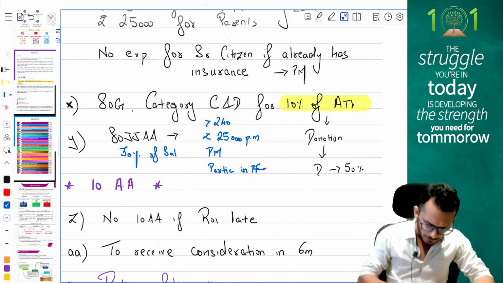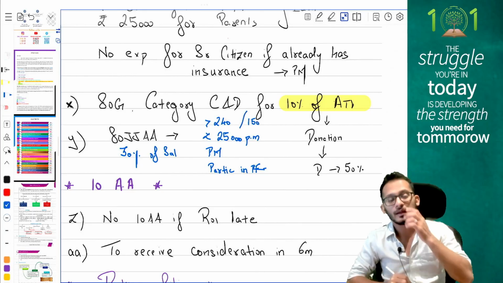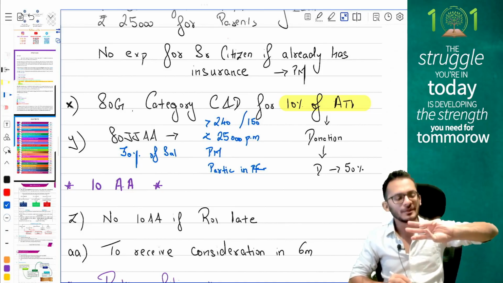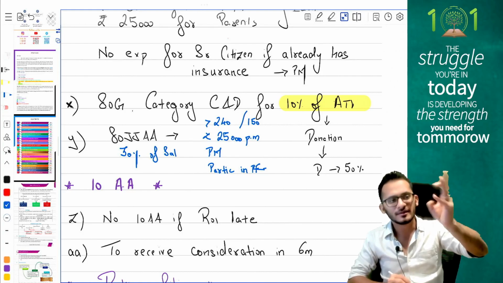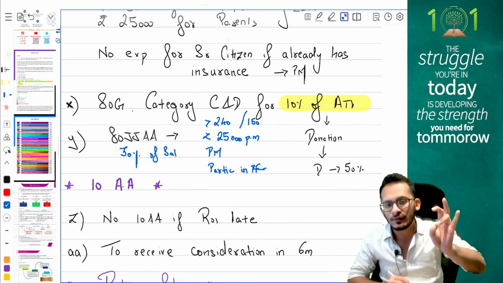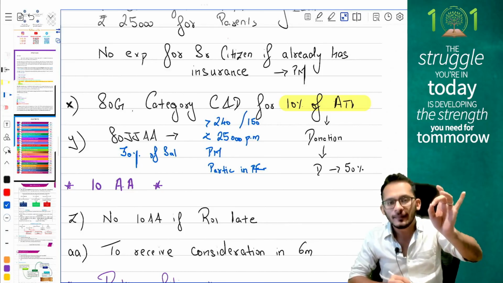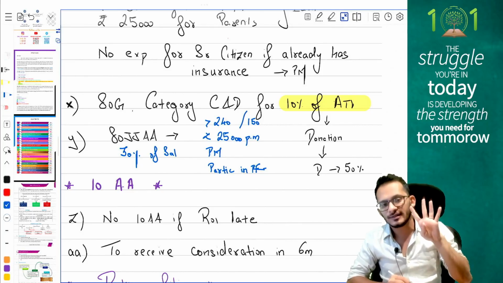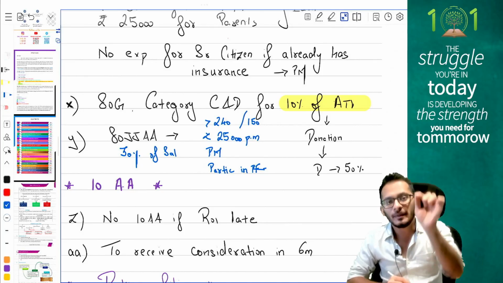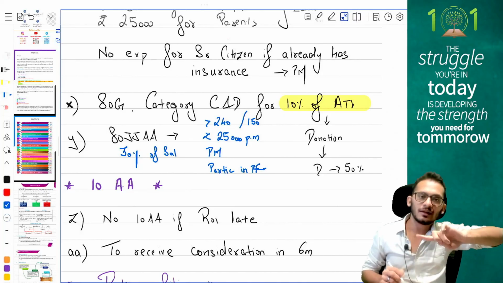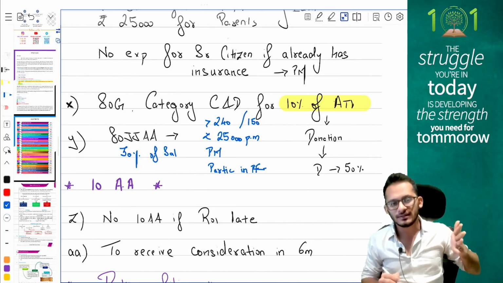Please notice, if the question says that they are into the footwear industry, then it becomes 150 days. The 4 provisions: you should be employed for more than 240 days in a normal business and 150 days in case of footwear and apparel business. Should be paid less than 25,000 rupees per month. Should be paid only by permissible modes and should be participating in PF. If all the 4 conditions get satisfied, then whatever salary you are paying to that employee will be allowed 30% deduction, both under the alternate regime and under the default regime.